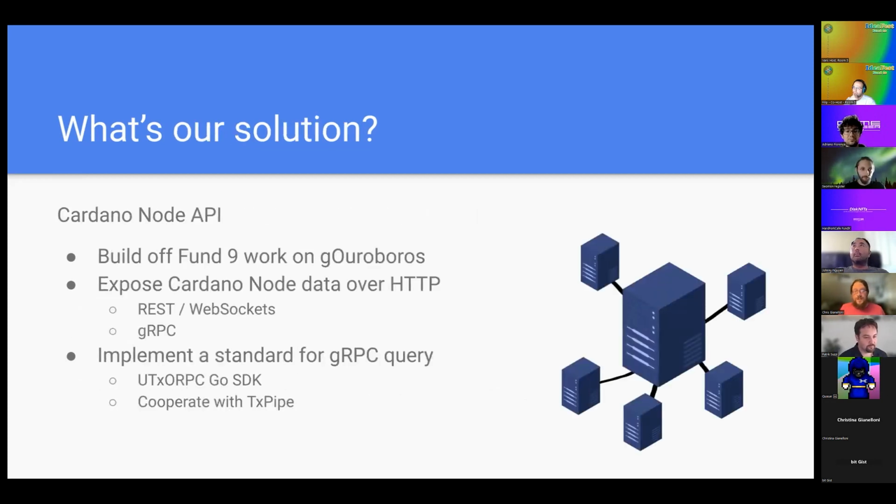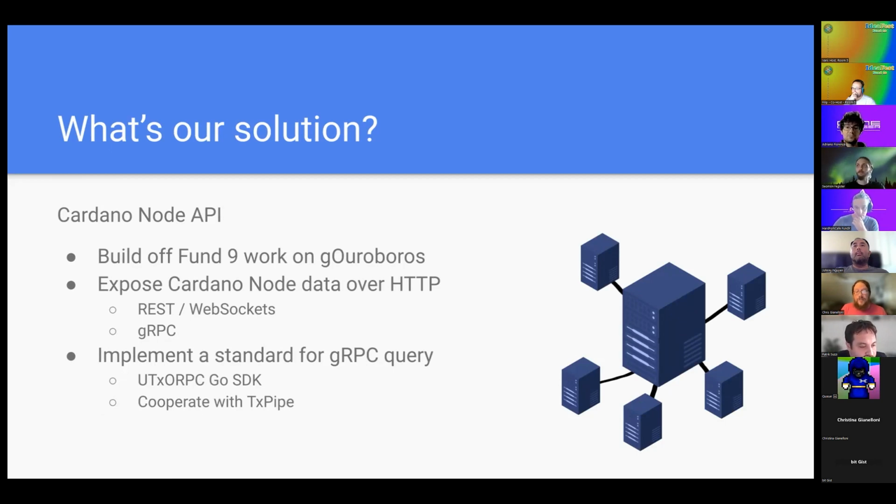So our solution is to create a Node API. Our first task is to build off of funded work from Fund 9 with our Ouroboros library. We want to expose the Cardano node data over HTTP, and we're going to expose it multiple ways, over both REST and WebSockets, and then also over gRPC.